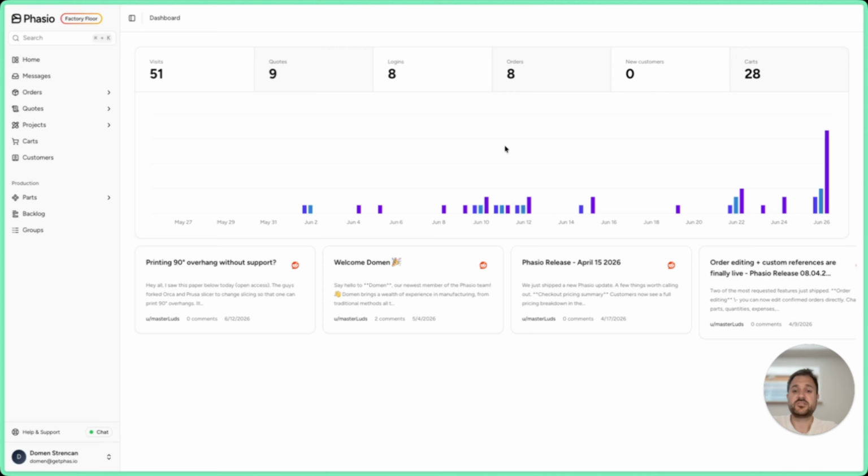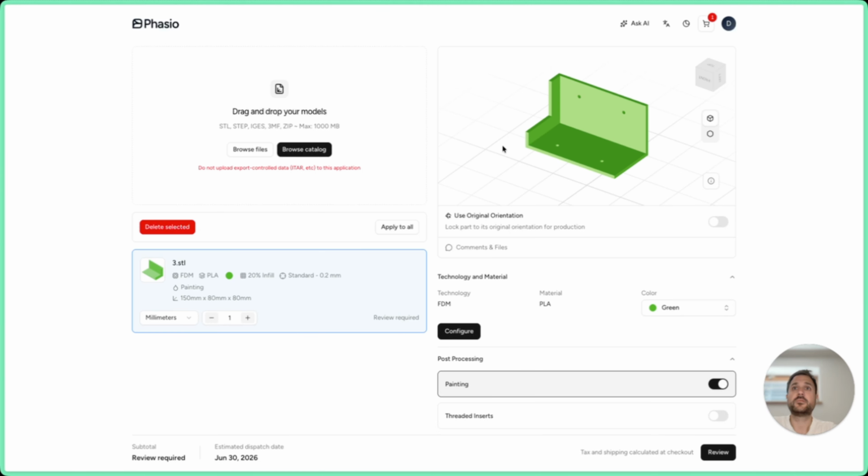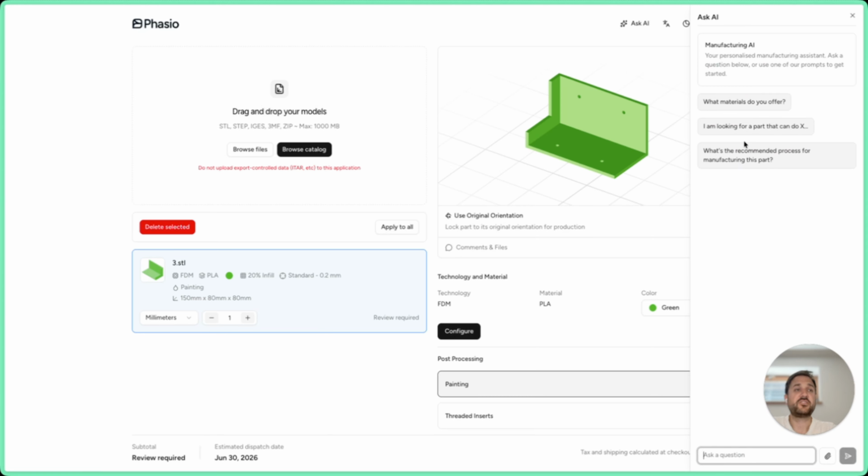One more update that is more related to your storefront is here under Ask AI. This has been now migrated fully and it's hosted on our server, so data is completely in-house. And if you have a project request and the customer is using Ask AI, then you will have the transcript of that discussion of the customer with your AI. And it will be stored under the project. So not like for the quotes and stuff, but for the projects.